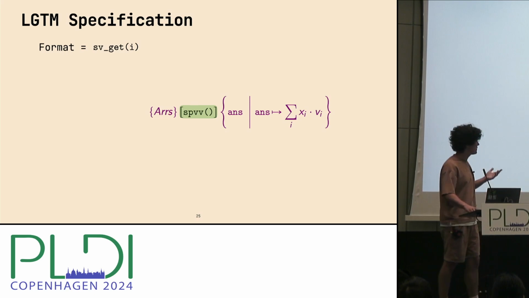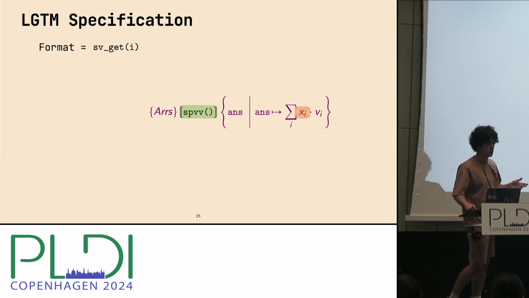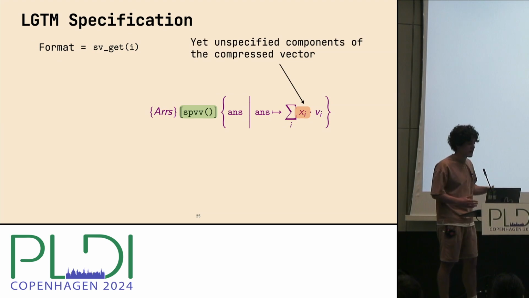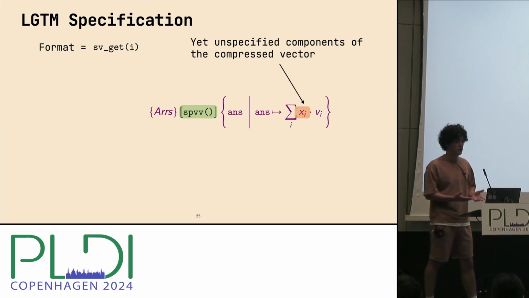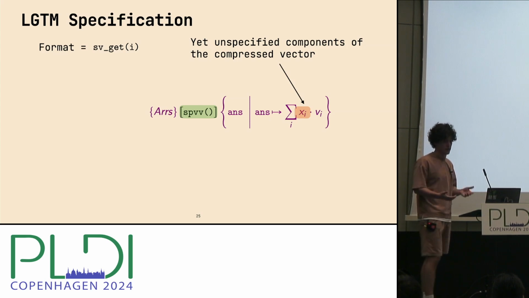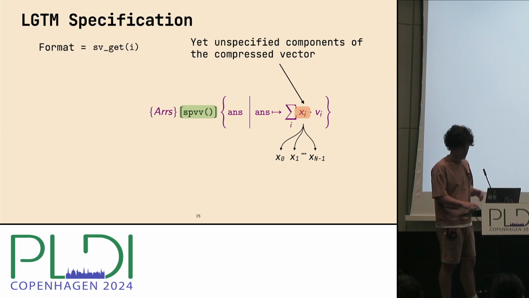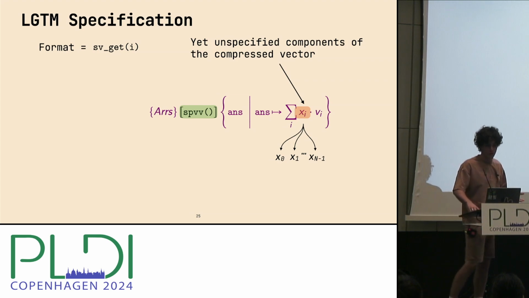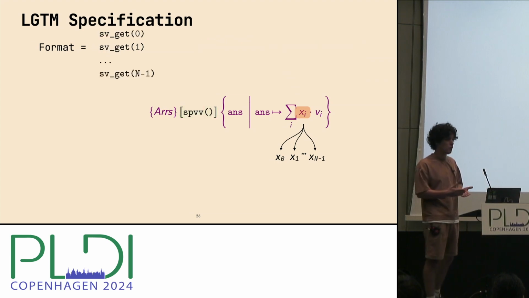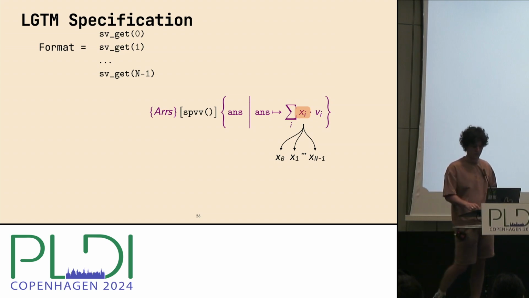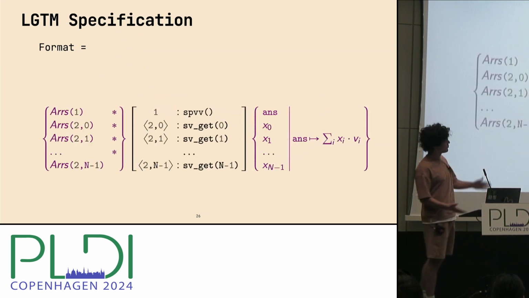To understand how exactly we incorporate them into our specification, let's look at those xi's. Those xi's are now unspecified components of the compressed vector. This summation mentions all of them from 0 up to n-1, which means that if we want to capture all of them, we also have to run the getters on all indices from 0 up to n-1. And that is the triple.